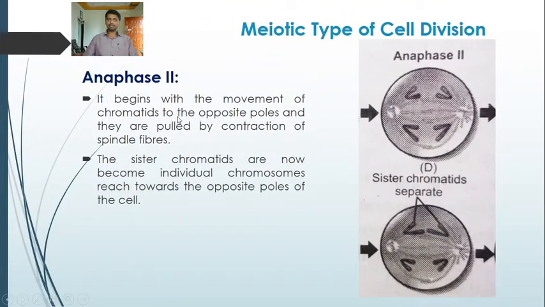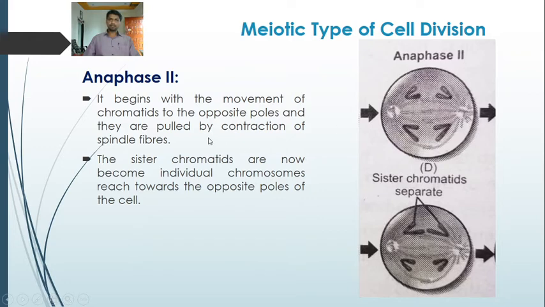Now it begins with the movement of the chromatids to the opposite poles, and they are pulled by contraction of the spindle fibers. The sister chromatids now become individual chromosomes. So here we can see the individual chromosomes that reach towards the opposite poles of the cell. In both haploid daughter cells, these individual chromatids now become chromosomes, pulled by the contraction of the spindle fibers to the opposite poles.